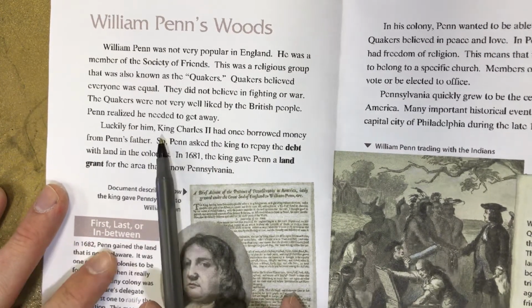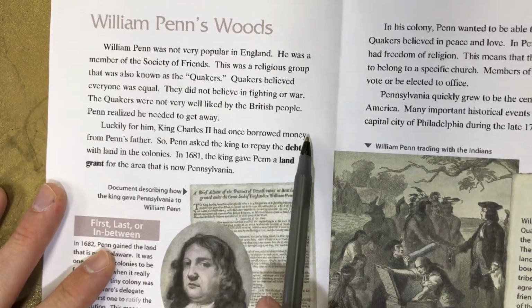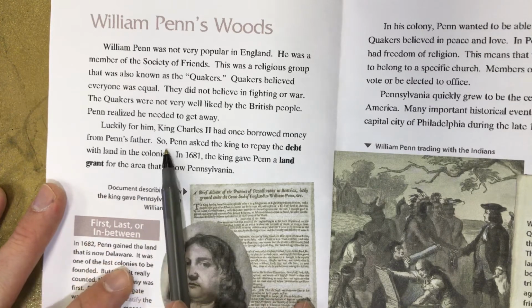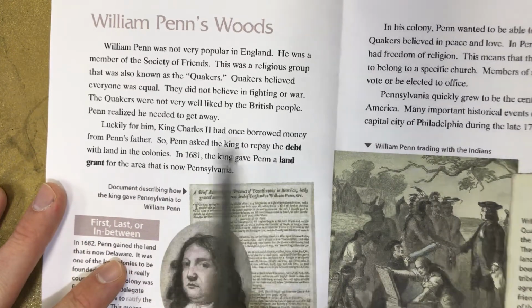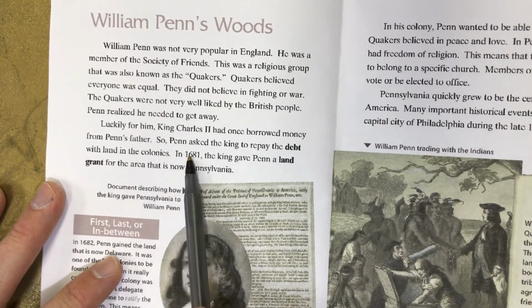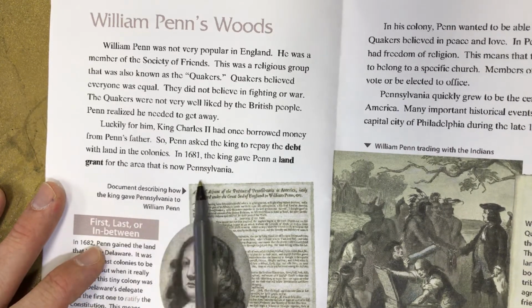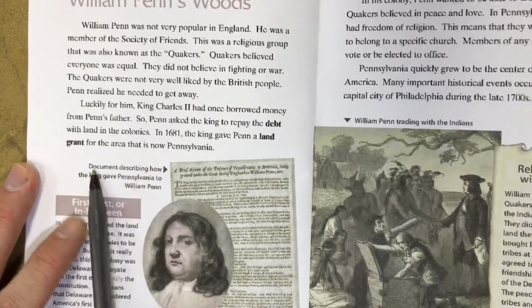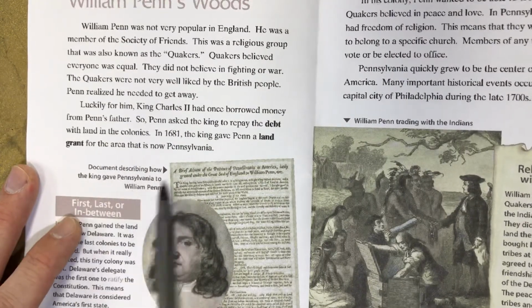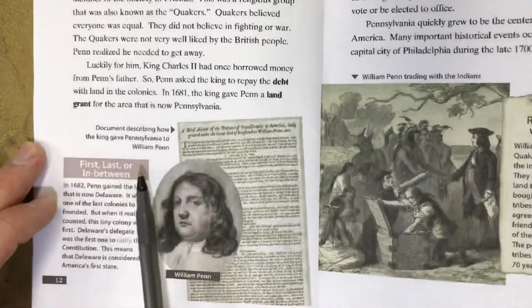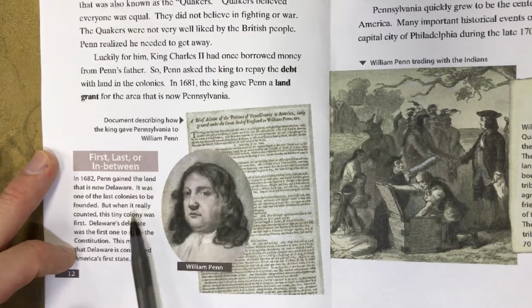Luckily for him, King Charles II had once borrowed money from Penn's father. So, Penn asked the king to repay the debt with land in the colonies. In 1681, the king gave Penn a land grant for the area that is now Pennsylvania. Document describing how the king gave Pennsylvania to William Penn. This is William Penn right here.